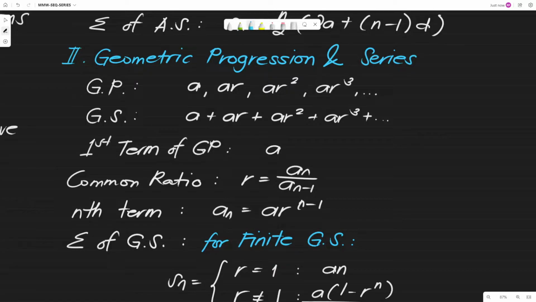Ayan, I presume you have already copied the formulas for this sequence. So let's discuss.